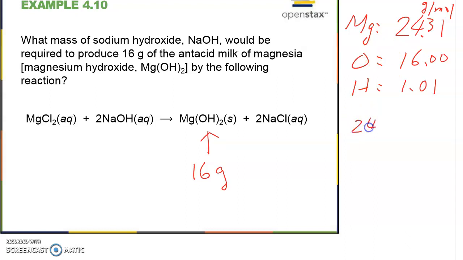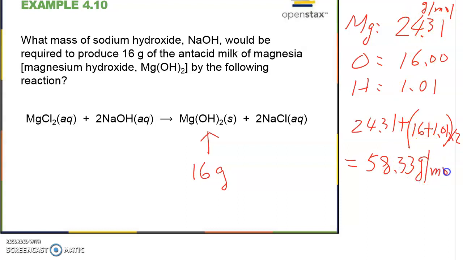It will be 24.31 plus 16.00 plus 1.01, and then because there's a 2 over here, we multiply by 2. Let's see what we get: 24.31 plus 16.00 plus 1.01, multiplied by 2. So the molecular weight for magnesium hydroxide is 58.33. The unit is grams per mole.